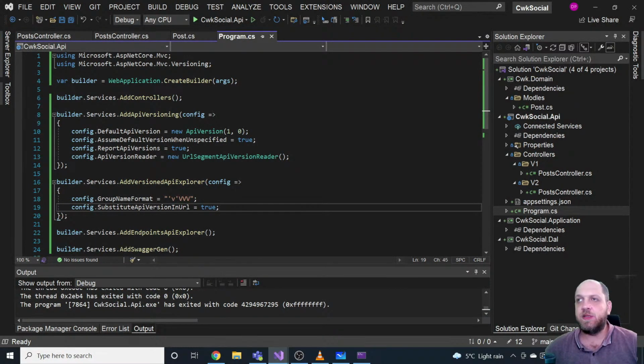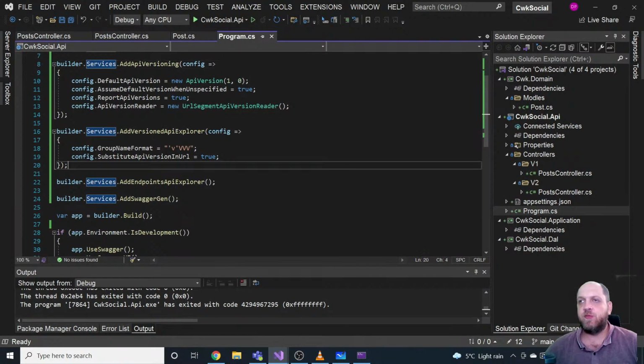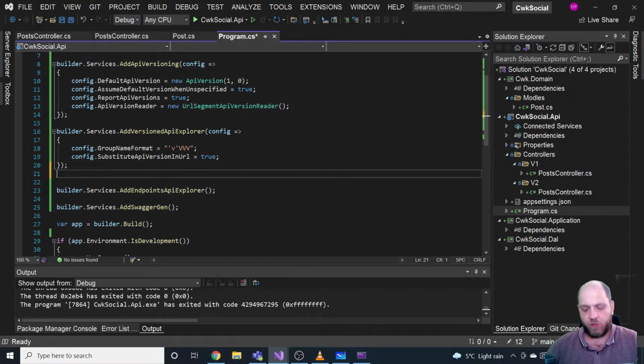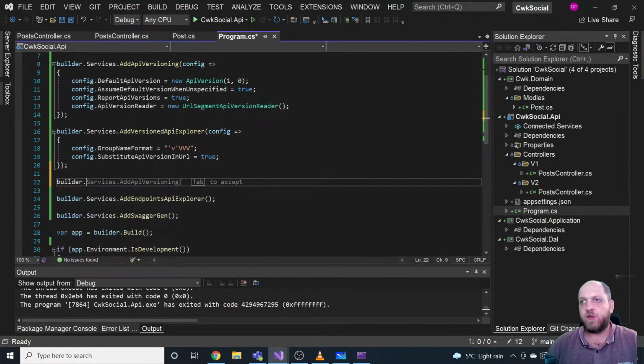However, the problem is that in order to do that, we have to inject a service that comes from this version API, which is the IApiVersionDescriptionProvider. The problem is that here the service collection is not built yet, and we could theoretically say builder.Services.BuildServiceProvider to build a provider and then get the required service.